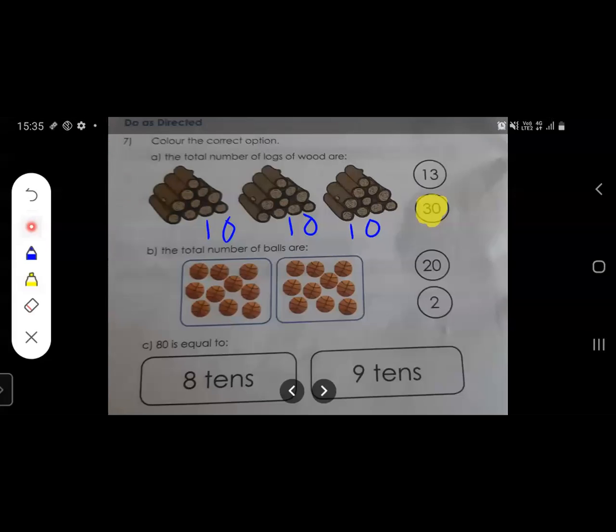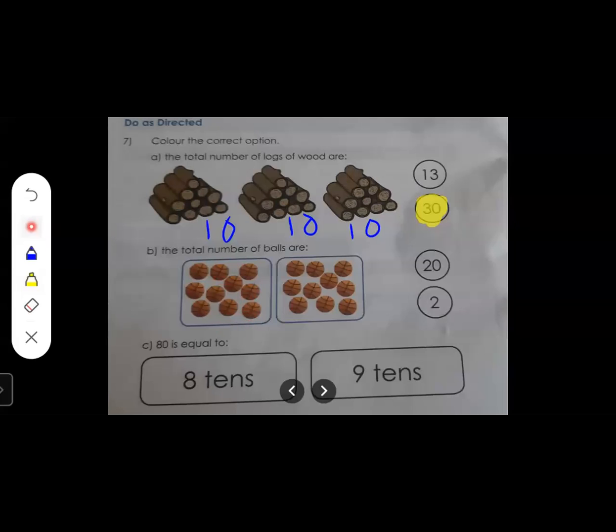Okay. Now the next one, see what is given. The total number of balls are dash. What is given? The total number of balls are dash. So how many total number of balls are given over here? Yes. So we have to count. Two boxes are given, right? So we have to count. So let's count from the first box.